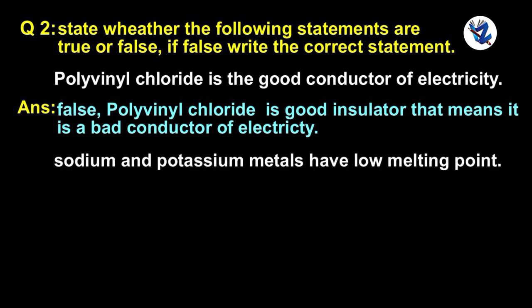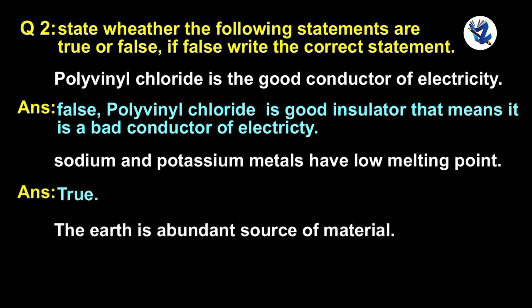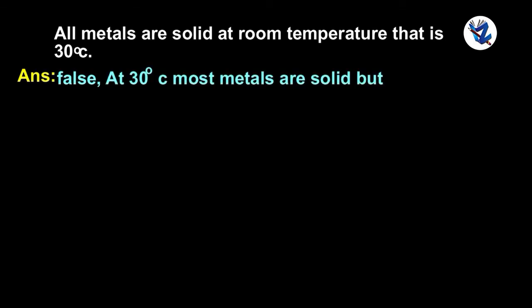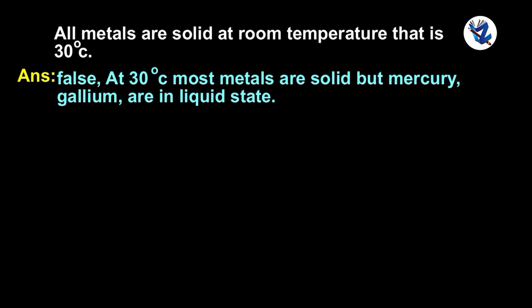Sodium and potassium metals have low melting points. True. The earth is an abundant source of materials. True. All metals are solid at room temperature, that is 30 degrees Celsius. False. At 30 degrees Celsius, most metals are solid, but mercury and gallium are in a liquid state.